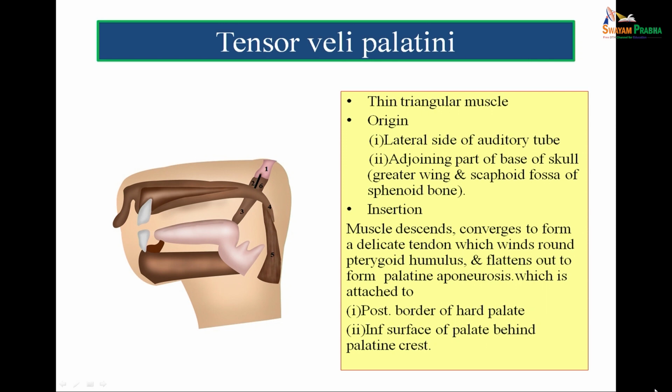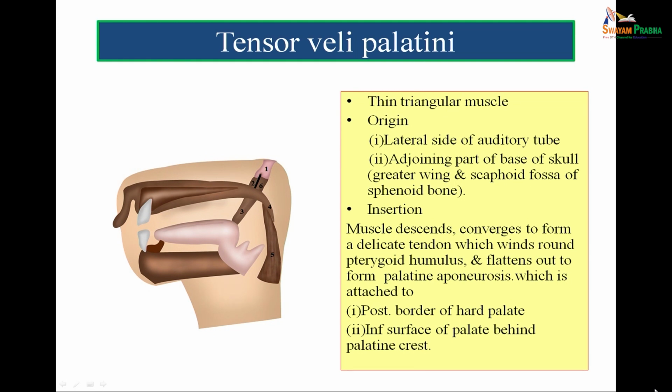Another origin is the adjoining part of the base of the skull. For insertion, the muscle descends to form a delicate tendon which winds around the pterygoid hamulus and flattens out to form the palatine aponeurosis. So, this muscle tensor veli palati forms the palatine aponeurosis, which is attached to the posterior border of the hard palate.